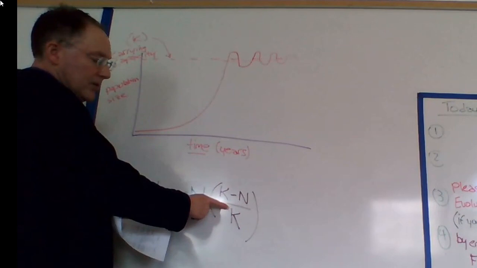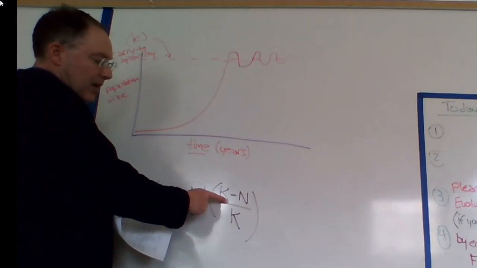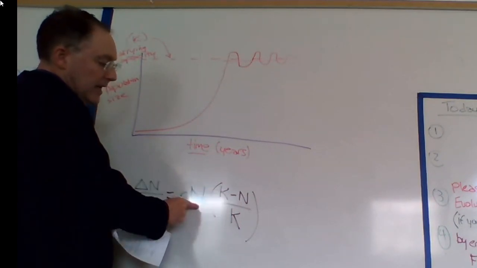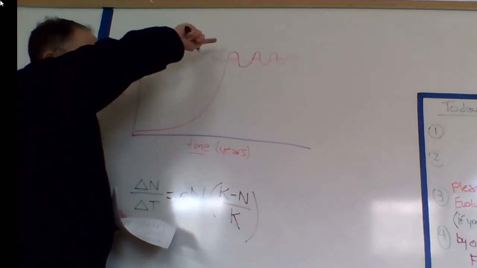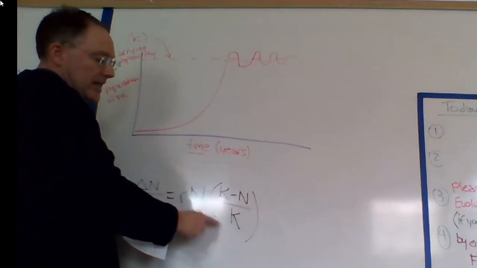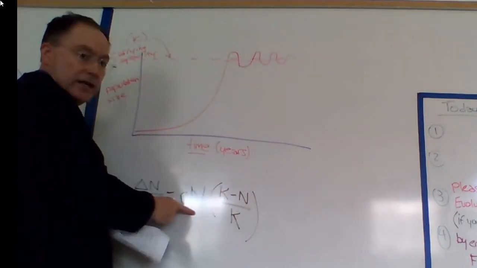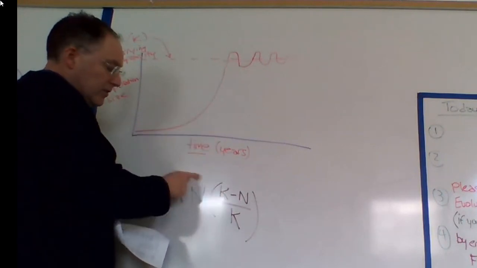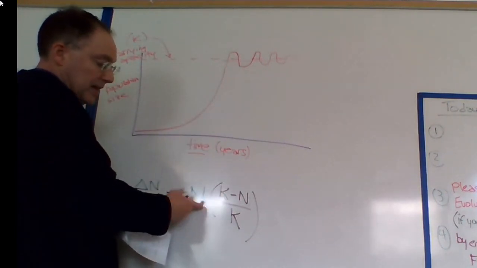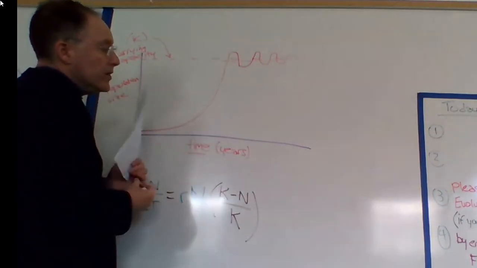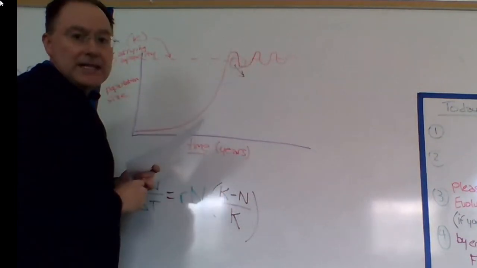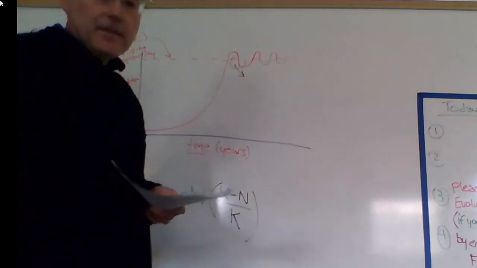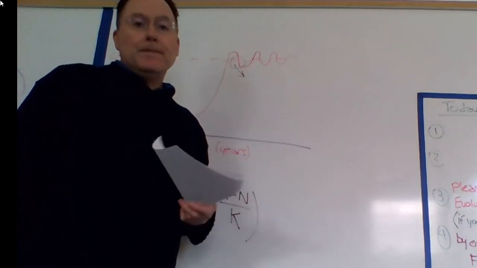But what you can also see is that if the number in the population is over the carrying capacity, meaning the line is way up here over the carrying capacity, then this is going to be a negative number. What do you think it's going to do to this? It's going to cause negative growth. And that's where you're going to see the line come down. That makes sense.